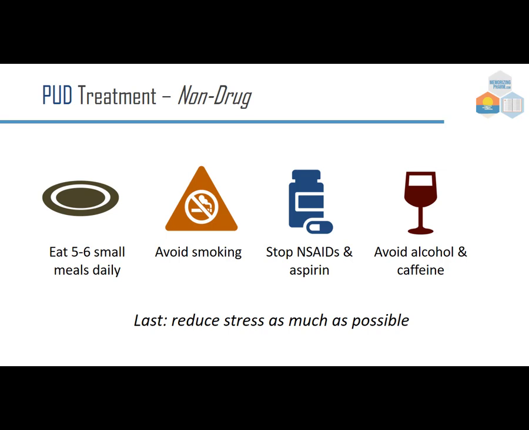So non-drug treatments that we can use: the best of them is to eat 5 or 6 small meals daily. If you eat a big meal, a lot of acid goes in the stomach. If you eat a little meal, a little acid goes in, so you get less acid naturally. Avoiding smoking, which can lead to extra secretion of acid. Stopping those NSAIDs and aspirin. Avoiding alcohol and caffeine. And reducing stress as much as possible. But of these, really, the 5 to 6 small meals daily tends to be the one that's the most effective.